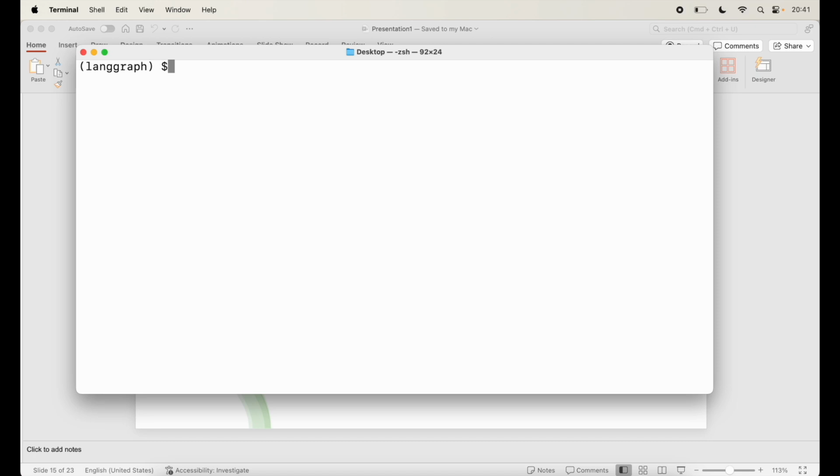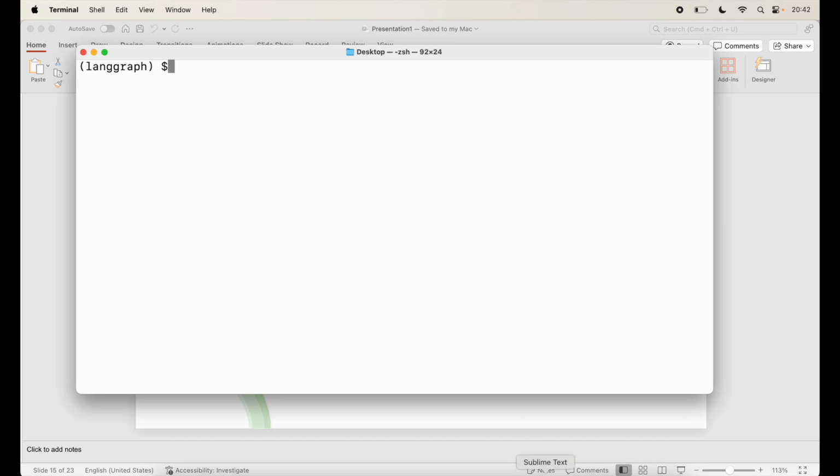Now step two is to define the agent's tools and functions. That's what we mentioned. Agents typically rely on tools, for example API calls and search functions. In this step, we'll define the tools our agent will use.